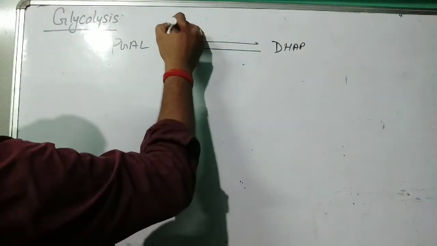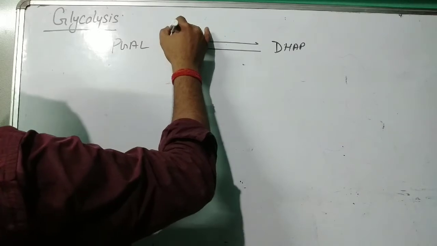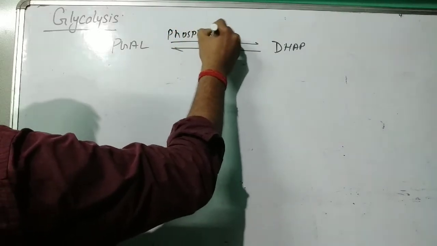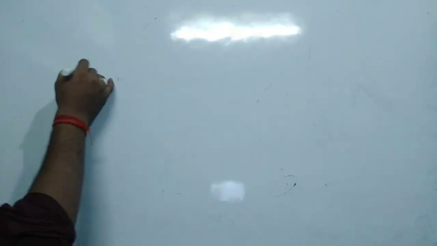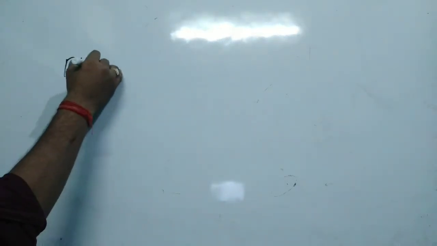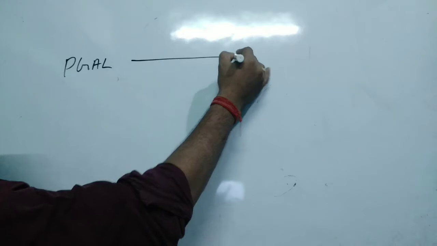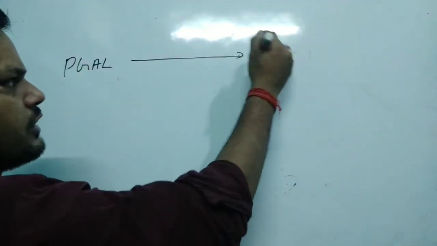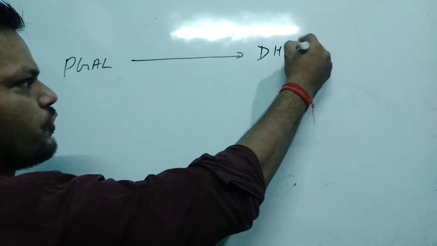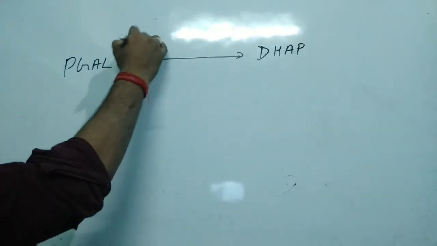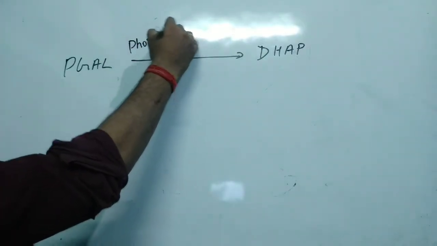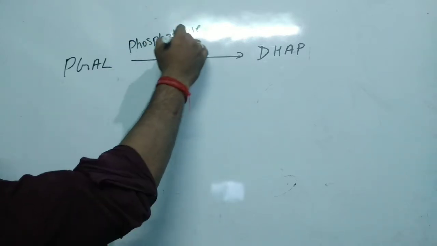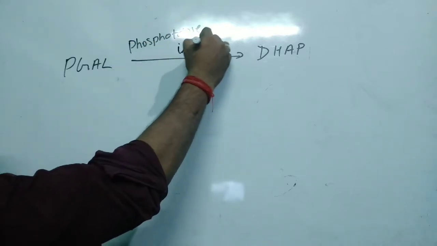Now we are using an enzyme, phosphotriose isomerase. For phosphoglyceraldehyde, first it will be converted into dihydroxyacetone phosphate with the help of the phosphotriose isomerase enzyme.